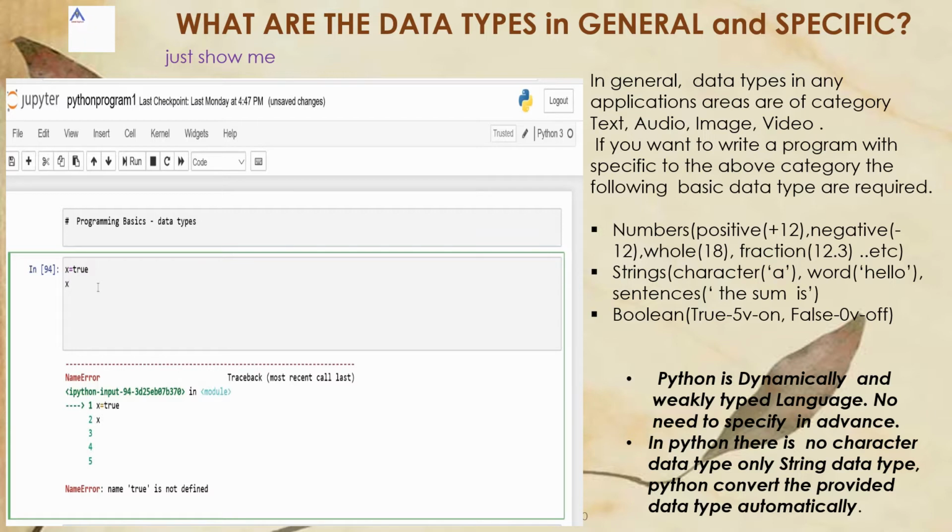So you have to keep this in mind. From this slide, what we learned is that there is no need to define the data type of the value. Whatever value you assign to this variable, Python will automatically convert this value into the data type and interpret it accordingly. That's why in that slide we discussed that Python is a weakly typed programming language and it is dynamic data type based.